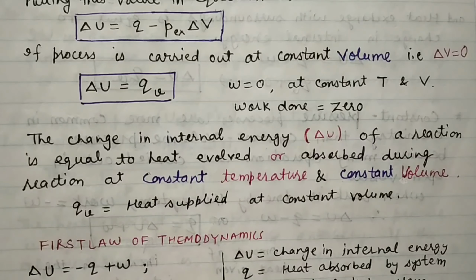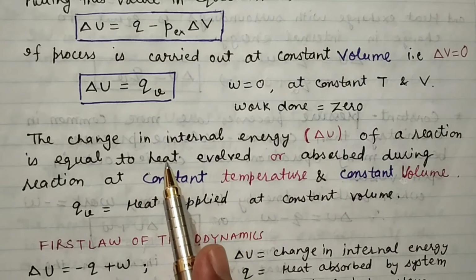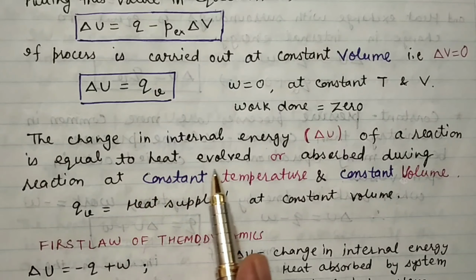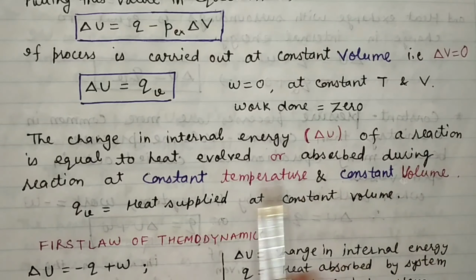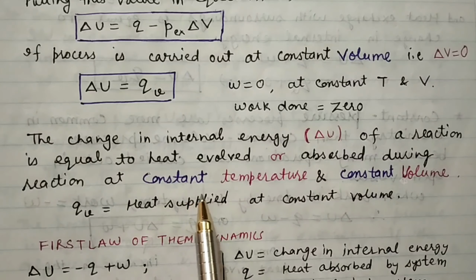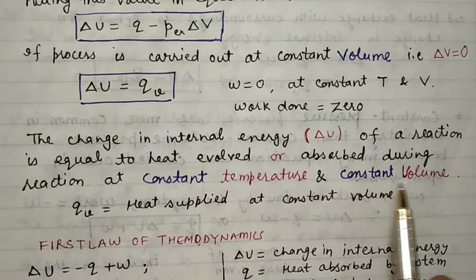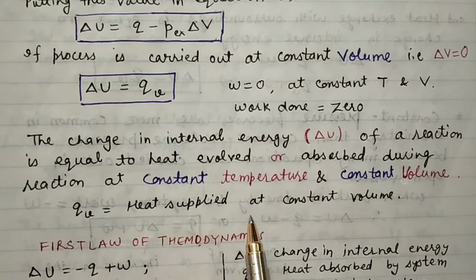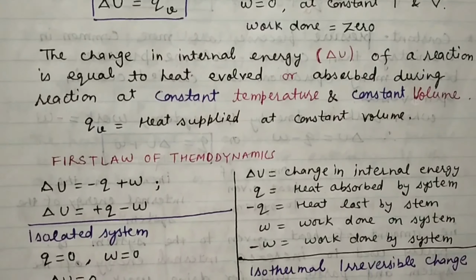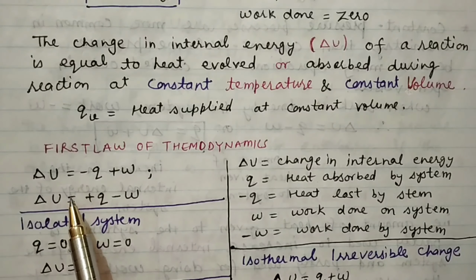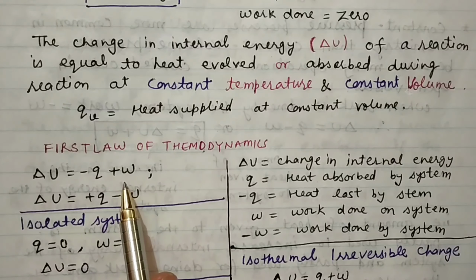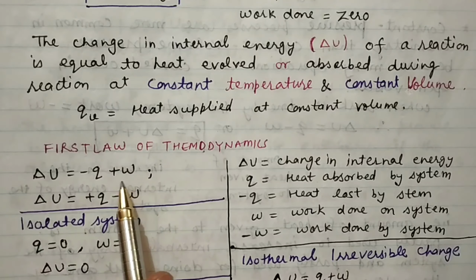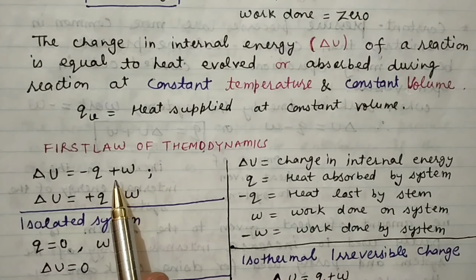Now further, if we consider that the change in internal energy of a reaction is equal to heat evolved, here it may be heat evolved, or it may be heat absorbed during the reaction at constant temperature and constant volume. So one can write QV is equal to heat supplied at constant volume. So in the first law of thermodynamics, we have the relationship depending upon the amount of heat absorbed or evolved, and work done by the system or work done on the system. We will get the sign accordingly.